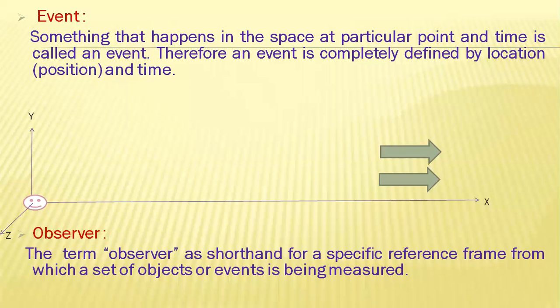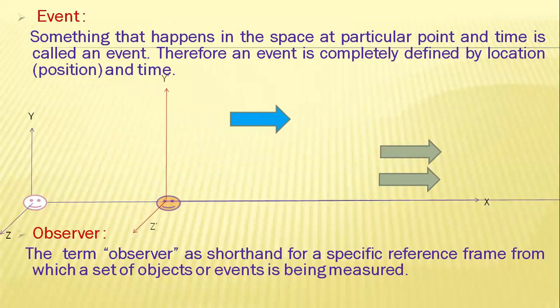Even though both the cars move the same distance, the first one is moving very slowly and the second one is moving very fast. Therefore, in order to define the event, we need both location as well as the time.